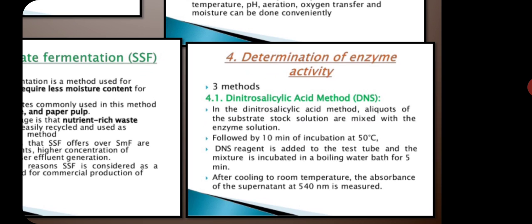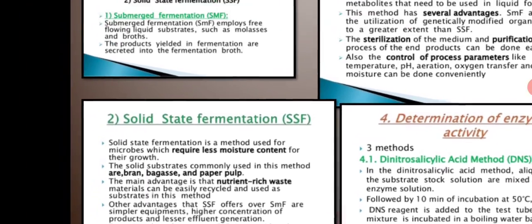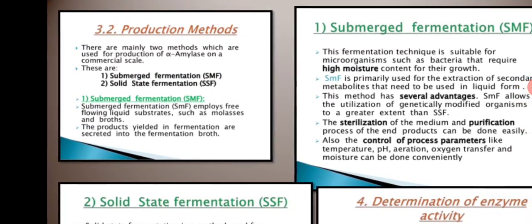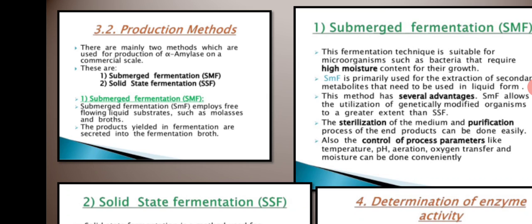Okay, so the DNS is added, then incubation होता है. Incubation के बाद फिर reading ली जाती है. Reading is taken on the colorimeter at 540 nanometer, और फिर enzyme activity measure की जाती है. Okay, so to measure the enzyme activity is a very deep part, it is a very detailed part. The most important part to understand at the SY level is the production and the organisms used, the raw materials used.